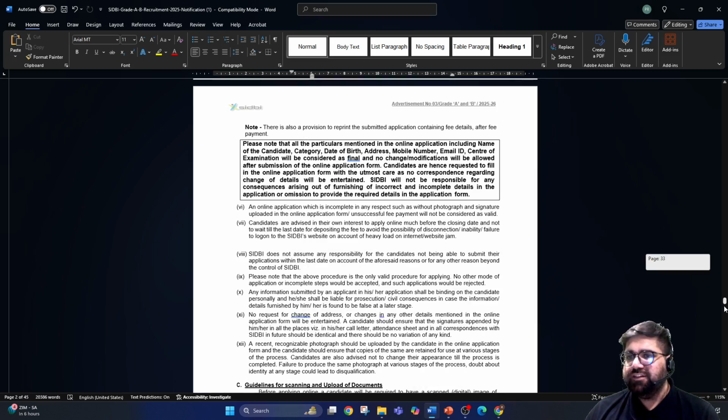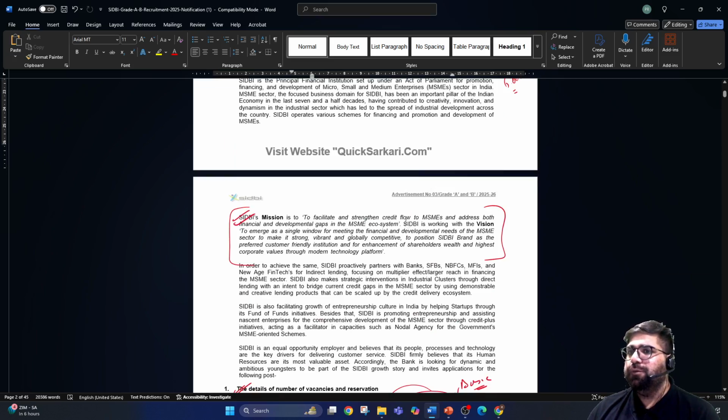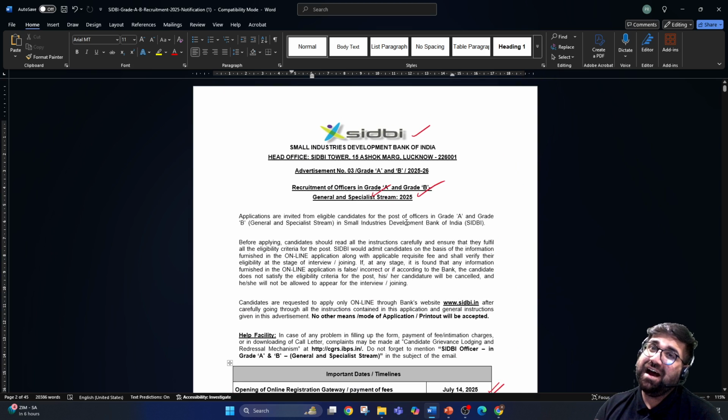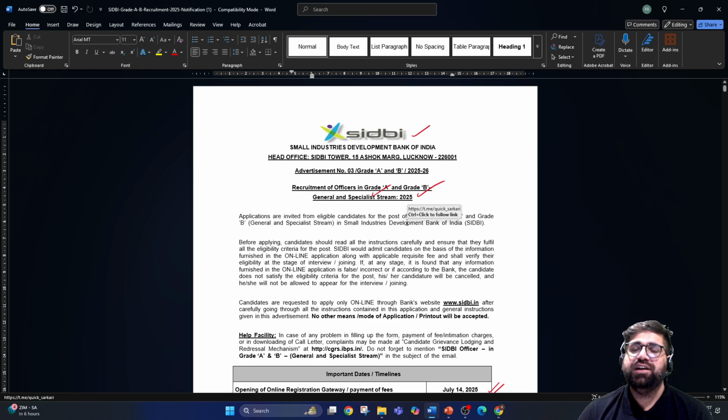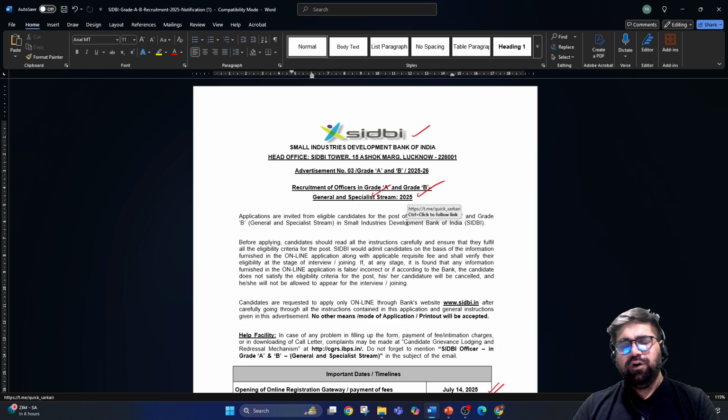Again, an honest advice if I have to give for all of you: if your major target is RBI, SEBI, IRDAI, or even PFRDA or IFSCA, then do not fill this particular exam, because this is a bit technical. And if you see, the phase 1 dates are clashing right now for PFRDA and SIDBI. Okay, so do give a thought about it. If you are very much ready for SIDBI, then definitely go for it. It's a wonderful exam to give. But if your main targets are already decided and you have not started for SIDBI, then stay away from it. Okay, so this is all about it.